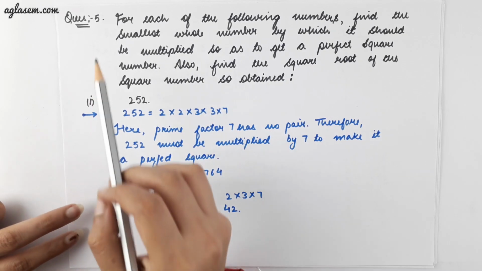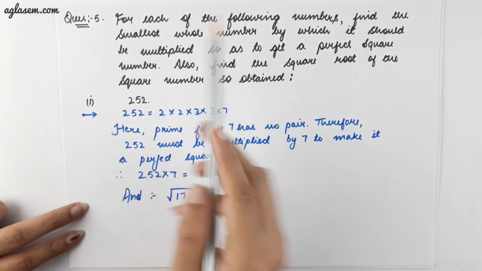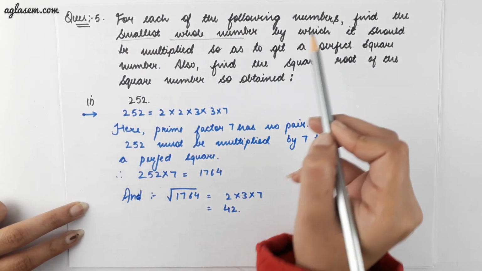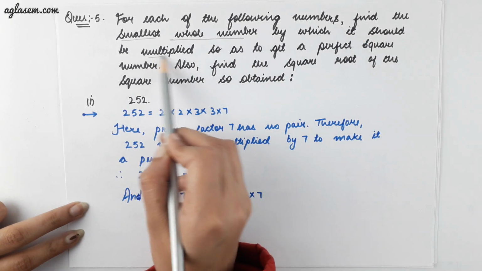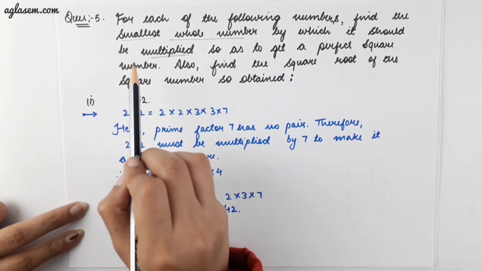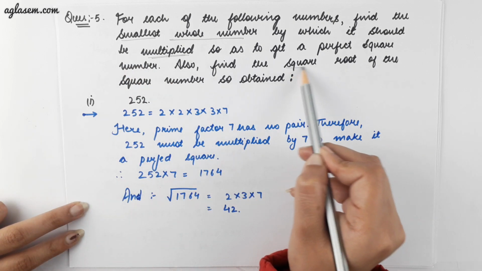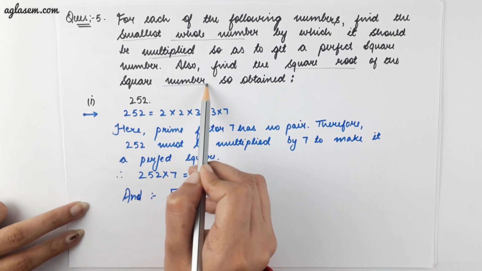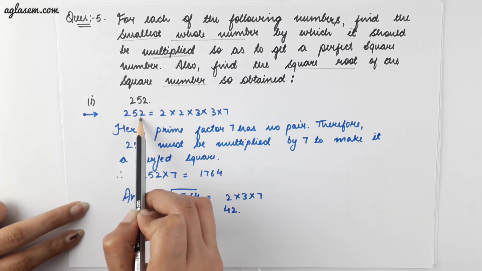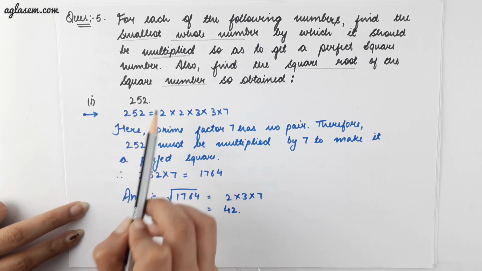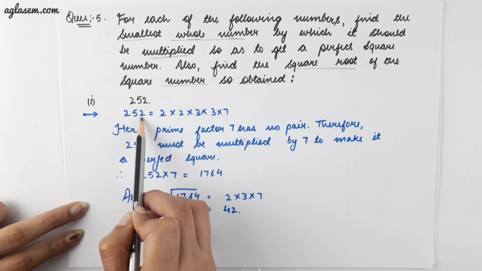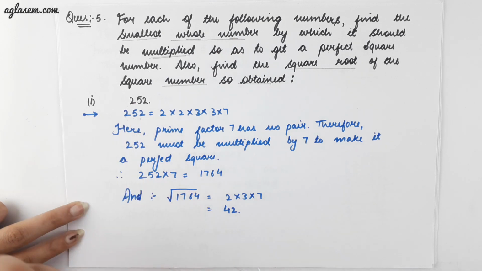Moving to the next question, it says, for each of the following numbers, find the smallest whole number by which it should be multiplied so as to get a perfect square number. And after finding the number, find the square root of the number so obtained. So the first number is 252. So for finding the smallest whole number, we will do the prime factorization of 252